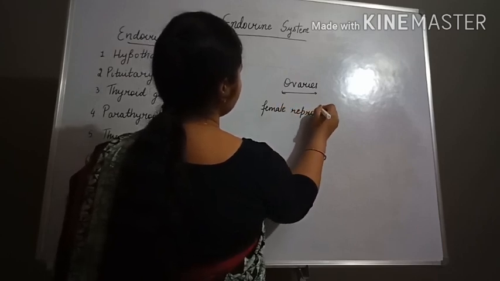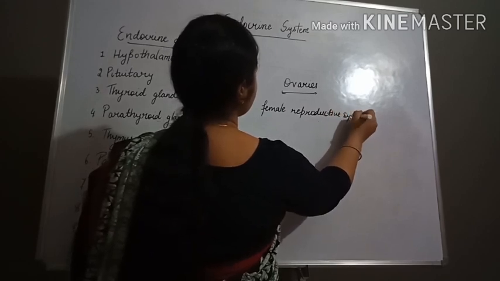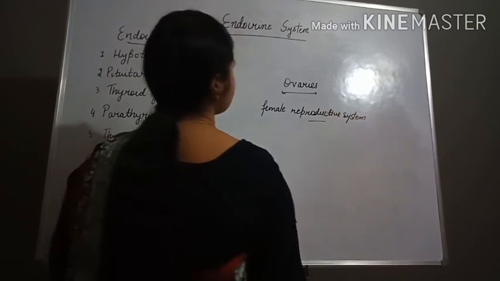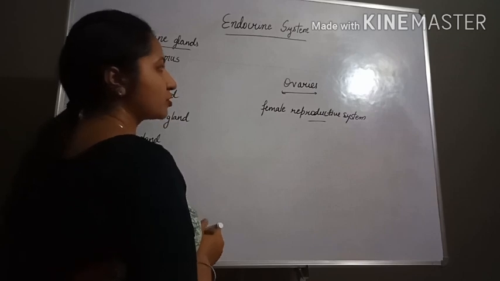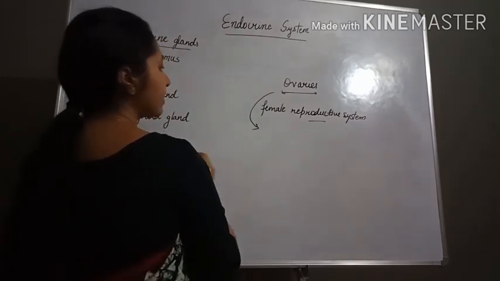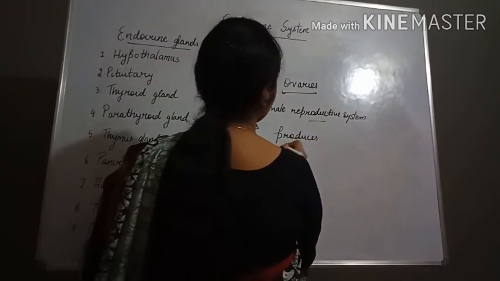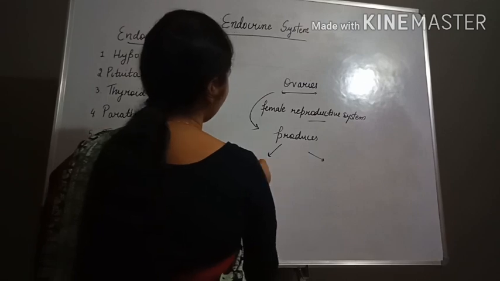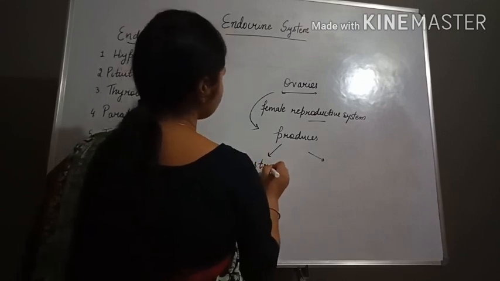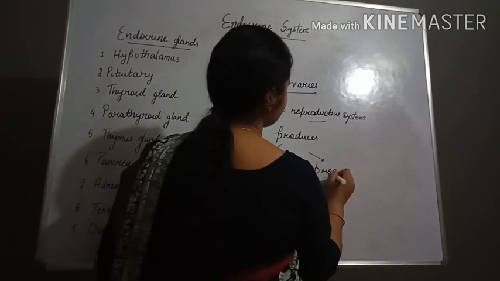It is a part of the female reproductive system. Now what are the functions of the ovaries? As an endocrine gland, they produce estrogen and progesterone.